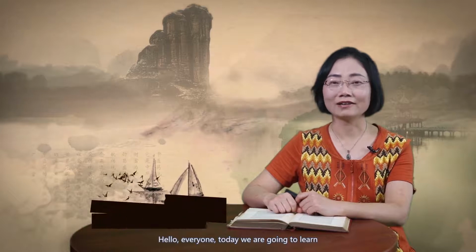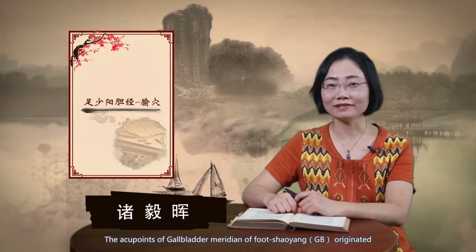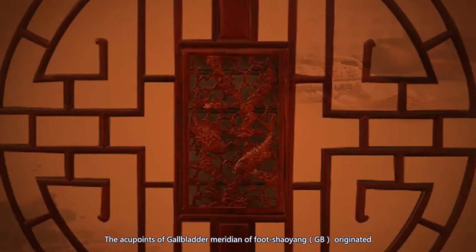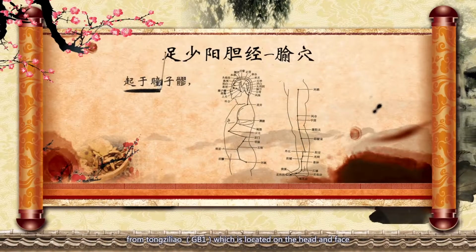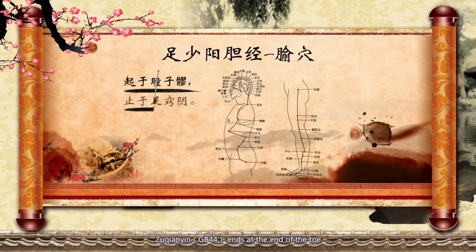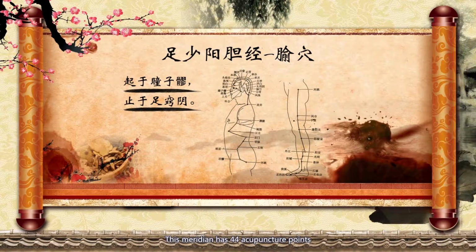Hello everyone, today we are going to learn the gallbladder meridian of foot Shaoyang acupoints. The acupoints of the gallbladder meridian of foot Shaoyang originate from Tongziliao, which is located on the head and face, and end at Zuqiaoyin at the end of the toe. This meridian has 44 acupuncture points.